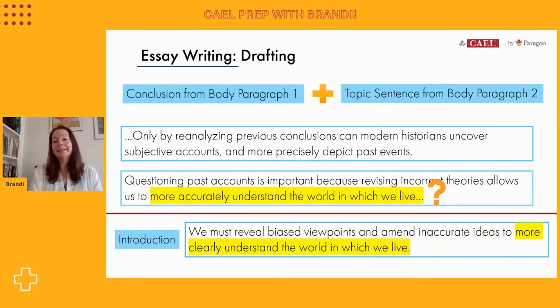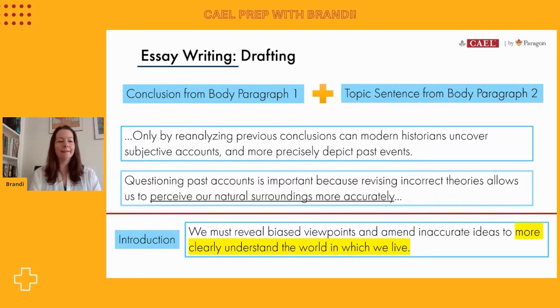Now, I think I'd like to leave my introductory paragraph alone. It's really important to set up my entire essay and it's finished. So let's not worry about the introduction. I think it's much easier to rewrite this topic sentence here in the paragraph. So we'll say the same thing. We don't want to change the idea. It's the language that we want to vary.